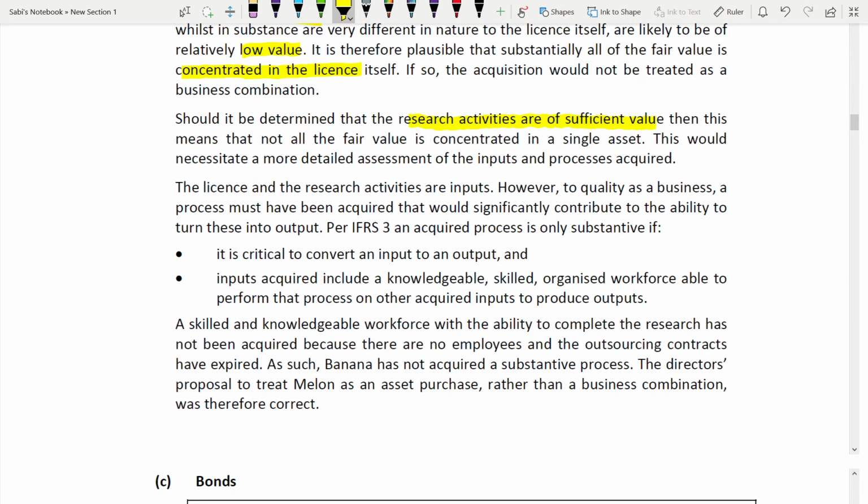If the research activities are of sufficient value, this would necessitate a more detailed assessment of the inputs and process required. Yes, you need more information about inputs and the process. But license and research activity are inputs. Why inputs? Because they are not an output, no? You can ask, what will you do with research? Can you sell research activity and get money? Can you sell the license? No. Through license and research activity, you process and then you make output, you make product. They are inputs only.